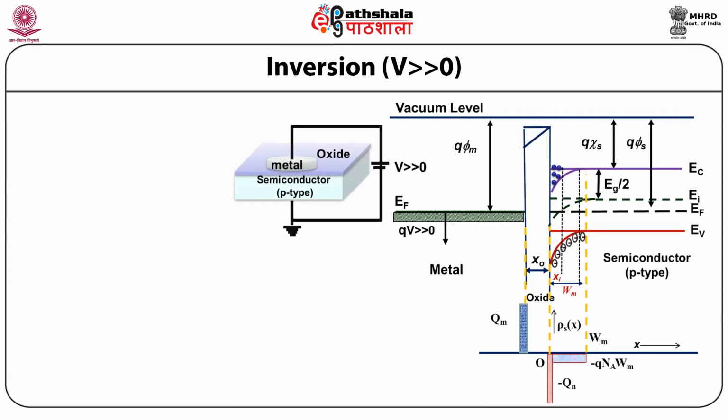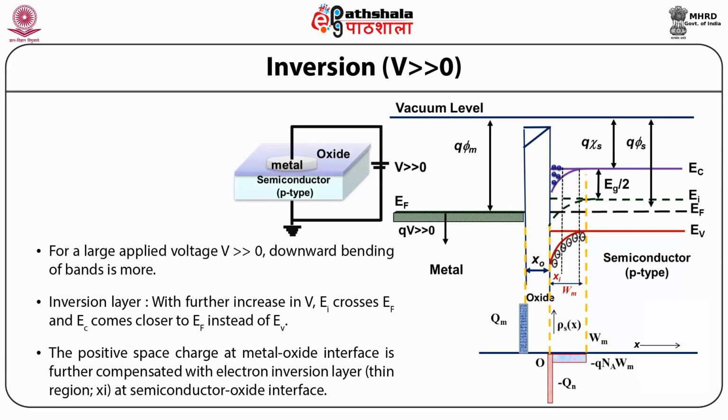Inversion. This inversion happens for a large positive applied voltage, and there is a downward bending of bands. When EI touches the EF at the surface, the semiconductor surface becomes intrinsic.